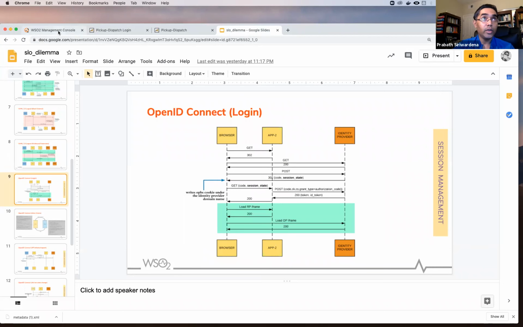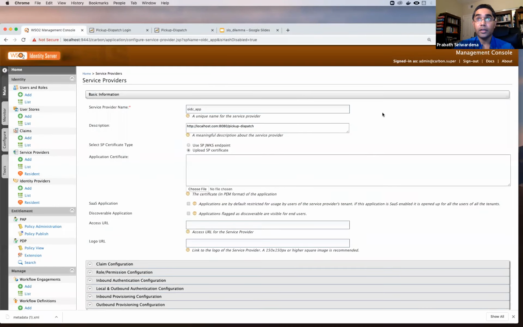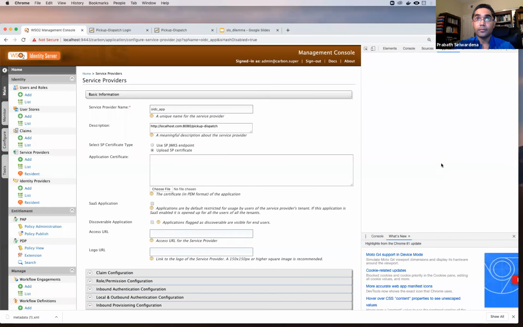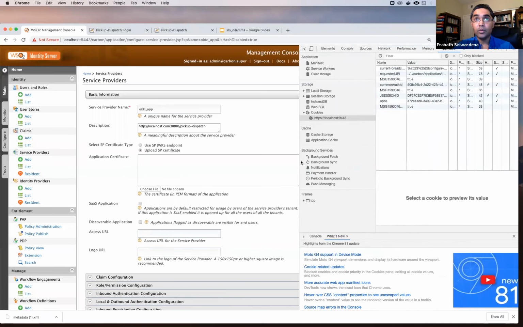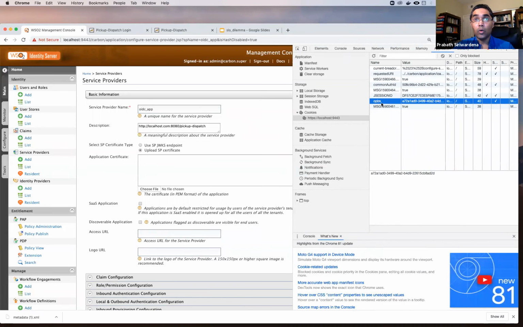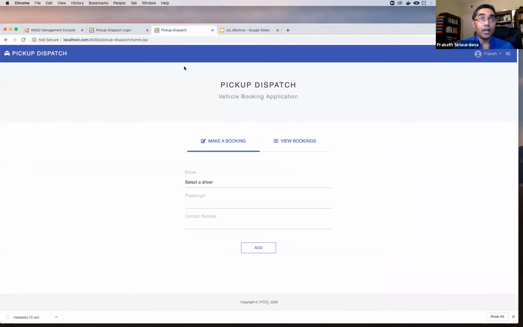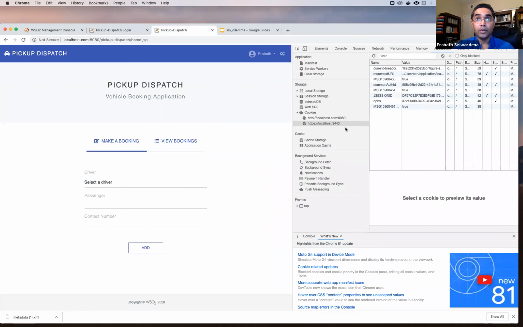Now we should see this OPBS cookie written under the IDP domain, right? If you go here and have a look at the cookie, if we inspect it, you can see the OPBS cookie here. That means this particular application has two iframes, and they are communicating with each other. Now let's see what will happen. Let's open the developer tool here too.